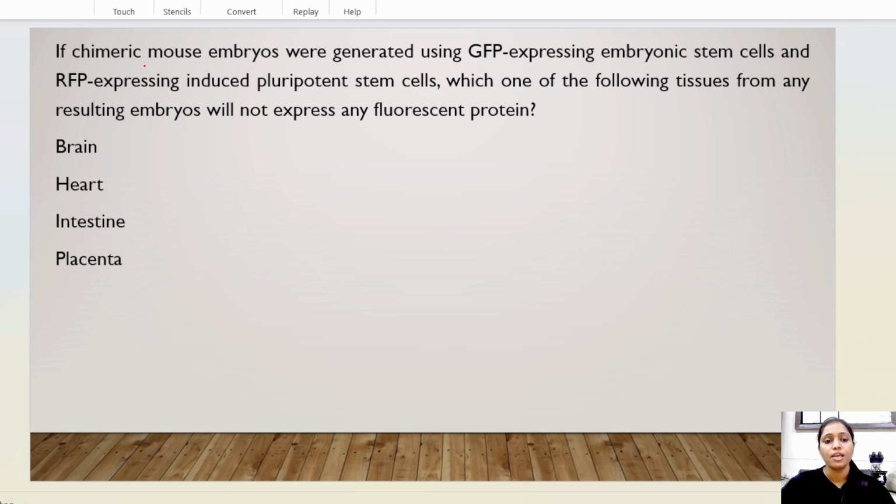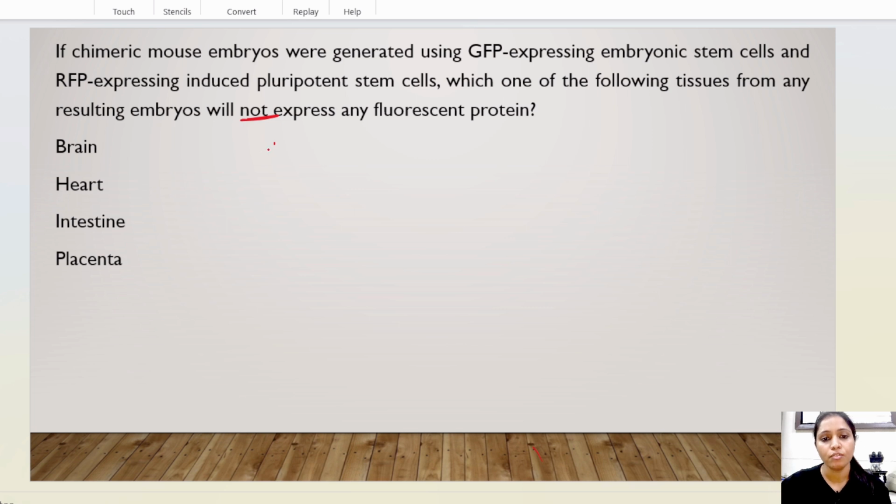Next question is, if chimeric mouse embryos were generated using green fluorescent protein expressing embryonic stem cells and red fluorescent protein expressing induced pluripotent stem cells, which one of the following tissues from any resulting embryos will not express any fluorescent protein? Brain, heart, intestine, or placenta? So which is the tissue which does not express any fluorescent protein?